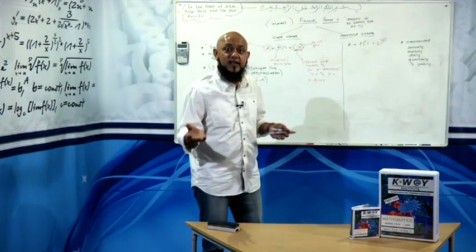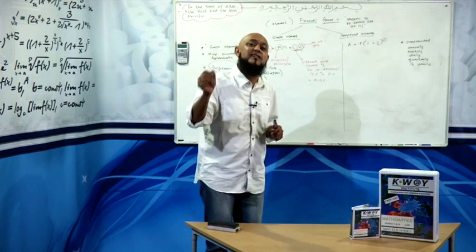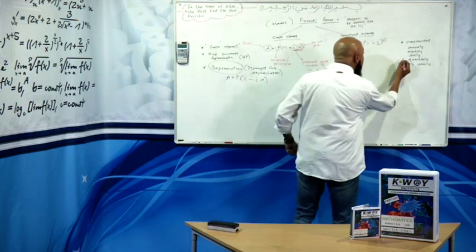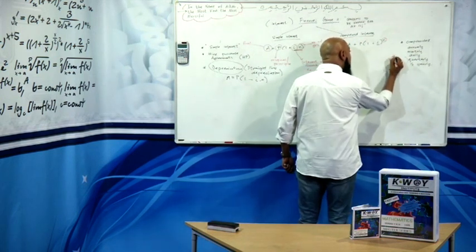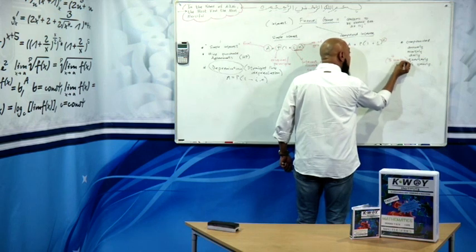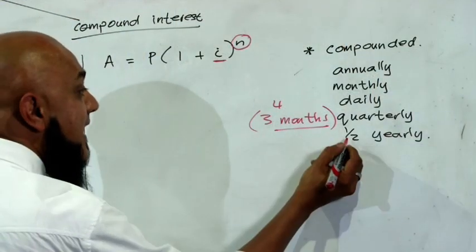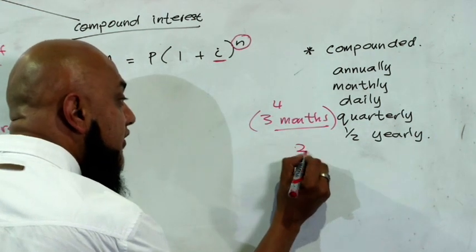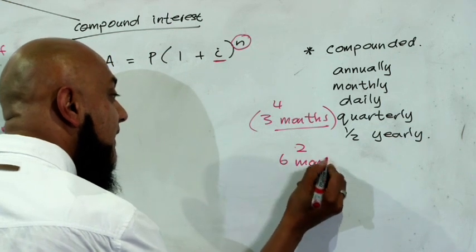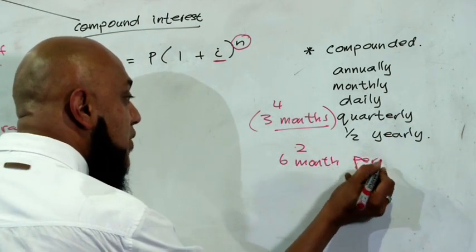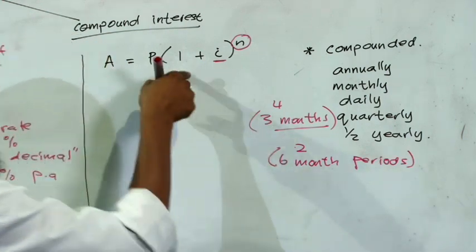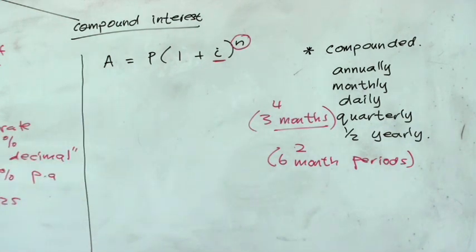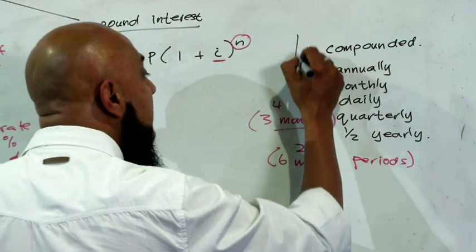How many quarters are there in a year? 4. How many months make a quarter? And don't tell me 4. How many months make a quarter? Every 3 months, because there are 4 3-month periods in the year. So quarterly is every 3 months. Half yearly, how many half-year periods are there in a year? 2. Right? So there are 2 6-month periods in 1 year. So I'll explain to you how does it affect our formula. Right. So these are our compoundings.